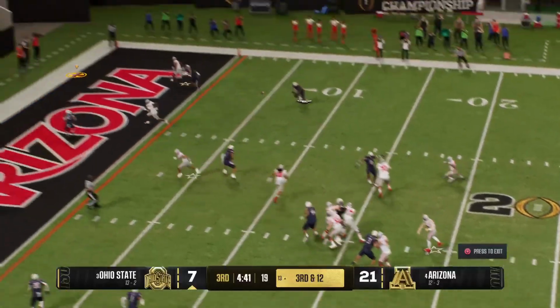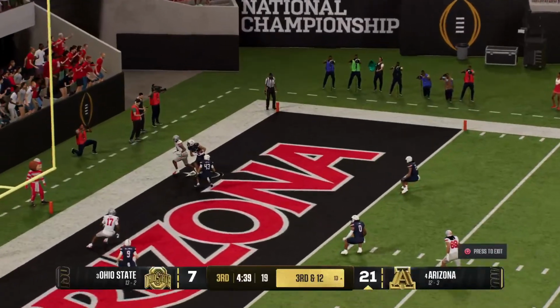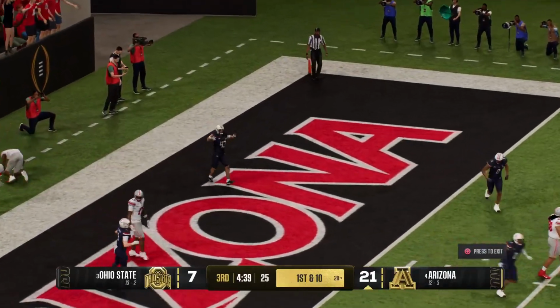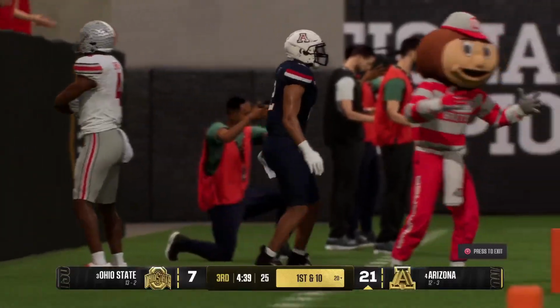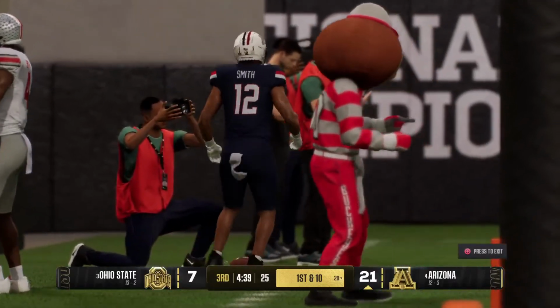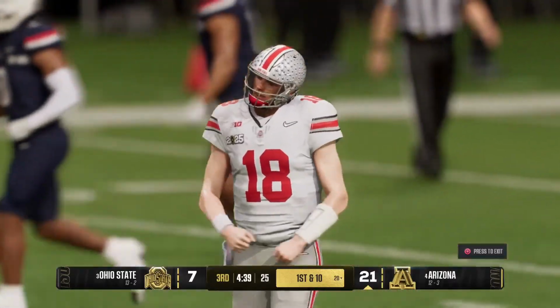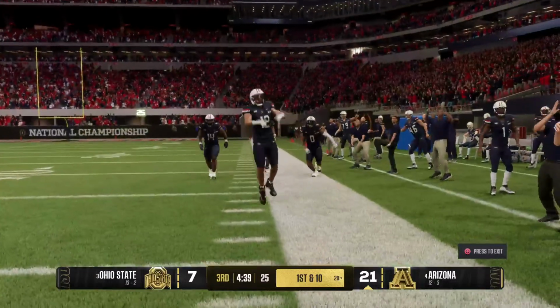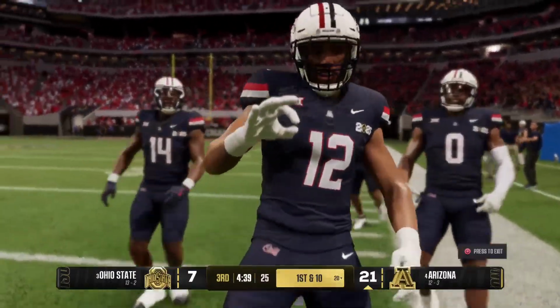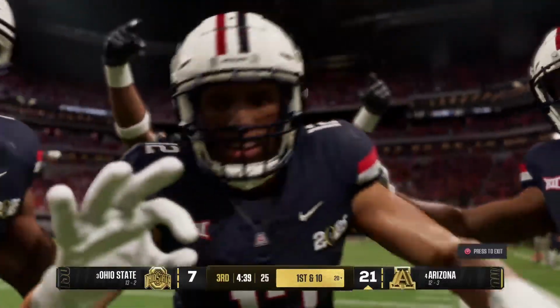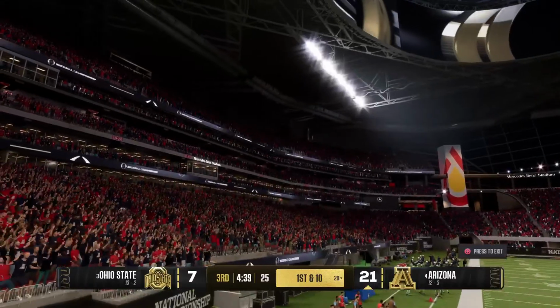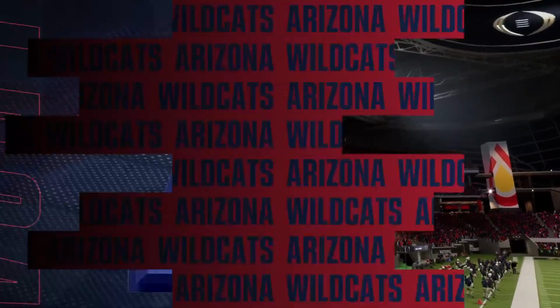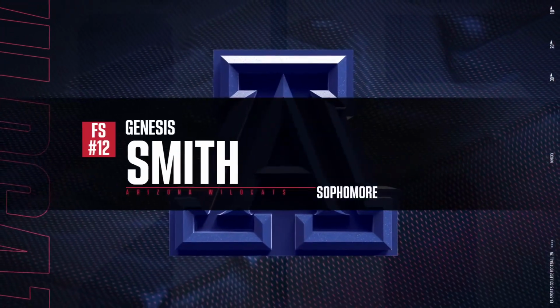On 3rd down, he drops to throw. And it's picked off in the end zone. Just a great job of anticipating that and coming up with a big interception by this defense. Because they have this lead, they've really forced this offense to become one-dimensional. They're expecting the ball to be into the air. Defensive backs have their eyes on the ball, and they're able to capitalize with a big pick here in the national title.